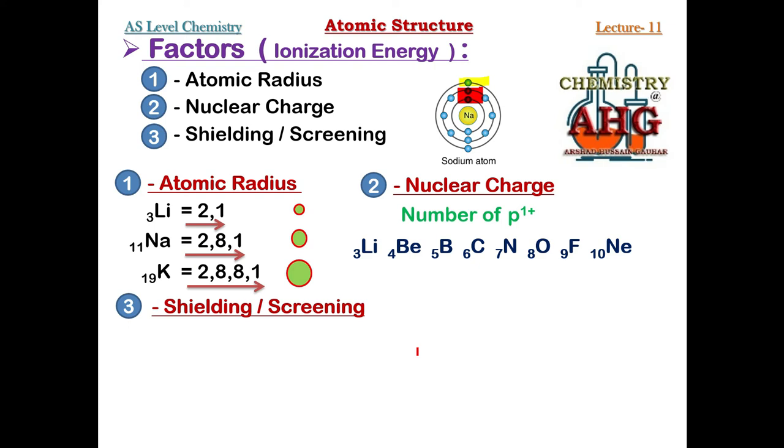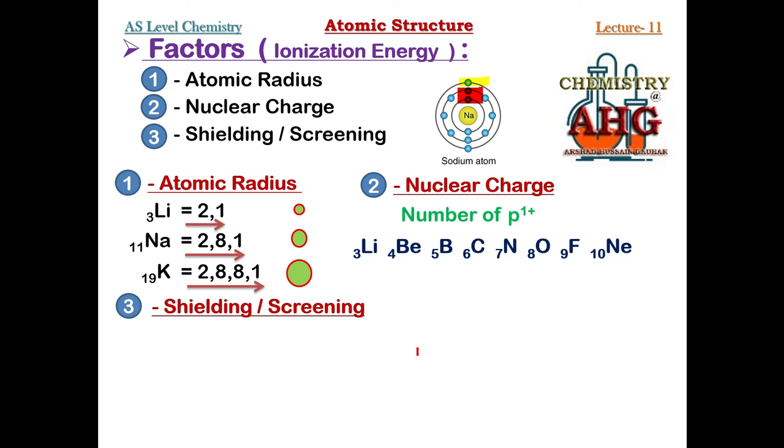What is the net effect? One proton. So what does this mean? It means the total number of protons in the nucleus of sodium is 11, but out of 11, how many protons are able to attract the last shell? 1. So 11 protons is the actual nuclear charge, and 1 proton is the effective nuclear charge, the net nuclear charge for the valence shell. Now why is the effective nuclear charge less? It is less due to repulsion caused by the intervening electrons.